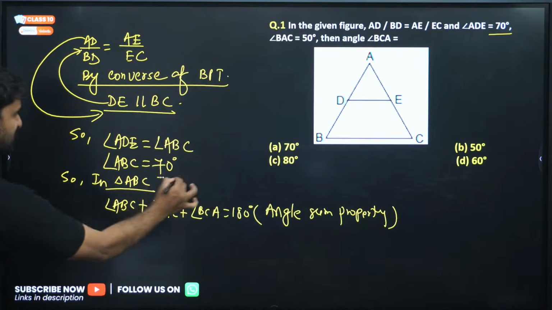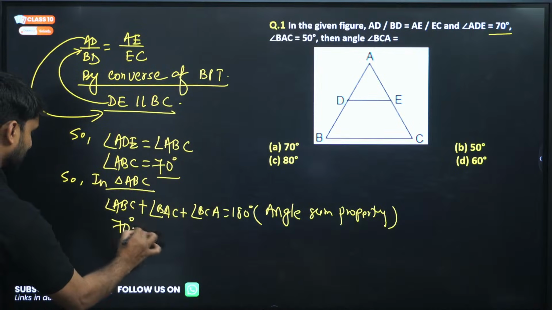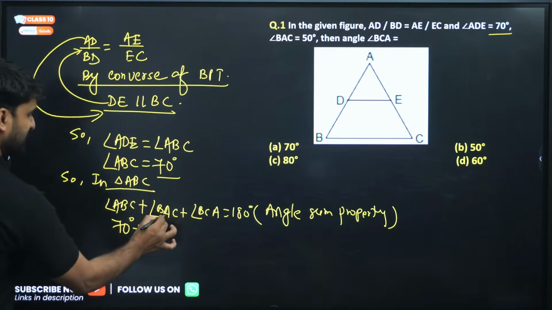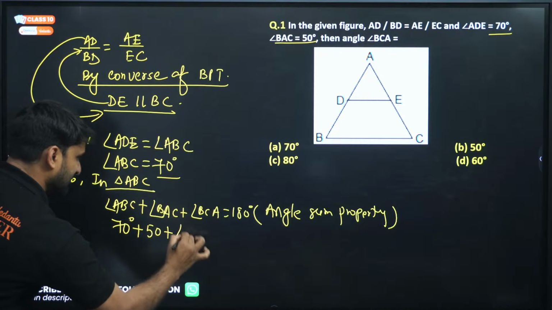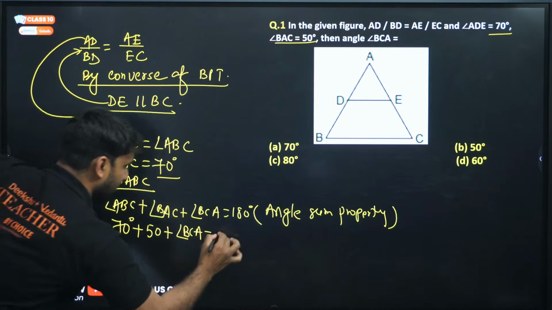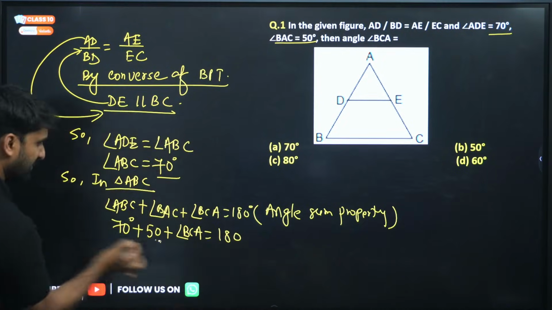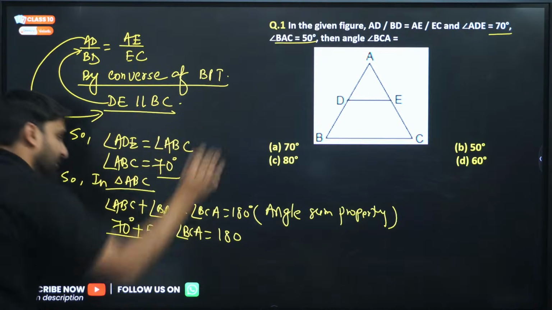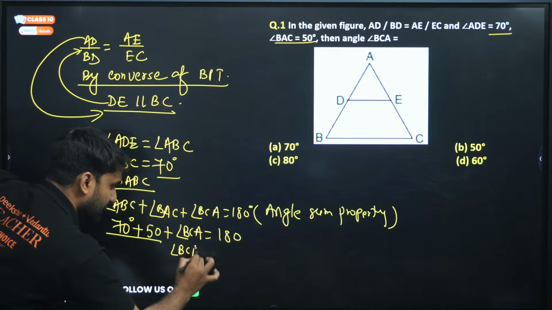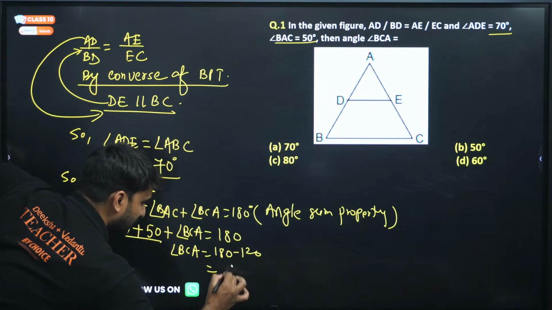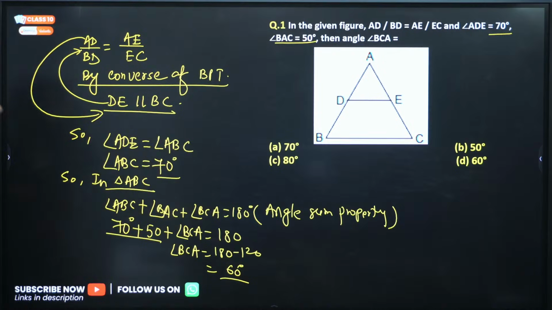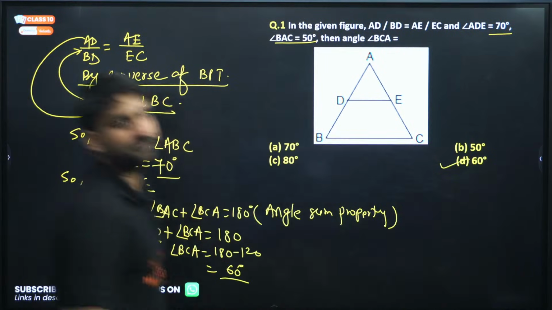ABC is what? We have just proved 70 degrees. BAC is given to you, 50 degrees, plus BCA, we have to find the value of BCA. So 70 plus 50 will be 120, that will go there. So BCA will be equal to 180 minus 120, and 180 minus 120 will be 60 degrees. So 60 degrees is the correct answer, option number D.